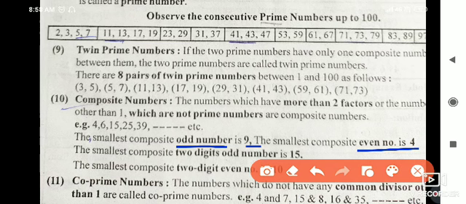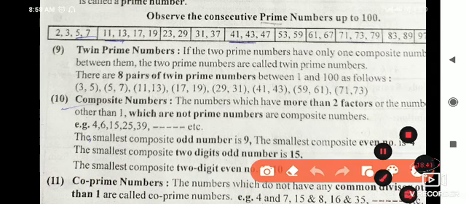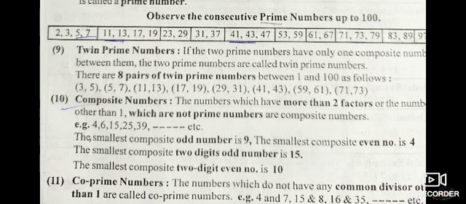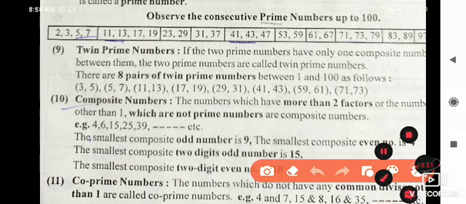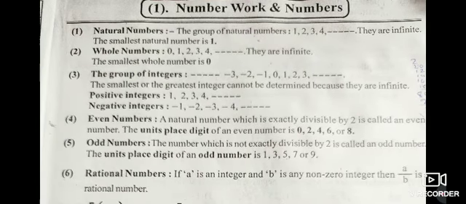The smallest composite two-digit odd number is 15, and the smallest composite two-digit even number is 10. We have to keep these things in mind whenever we are solving examples. Next, co-prime numbers are numbers which do not have any common divisor. Take any numbers, for example 4 and 7, 15 and 8, 16 and 35. These pairs do not share any common factor, and that's why they are called co-prime numbers.